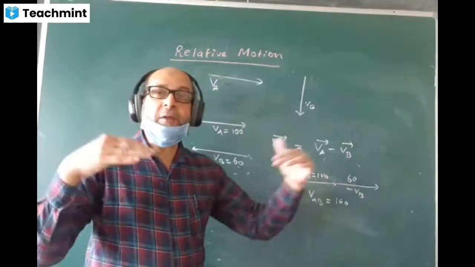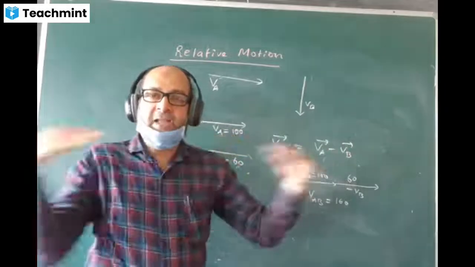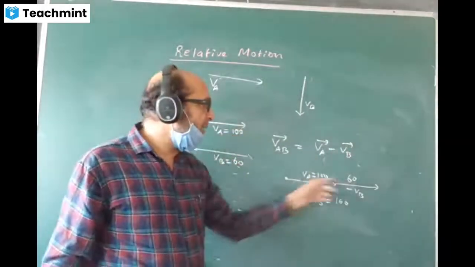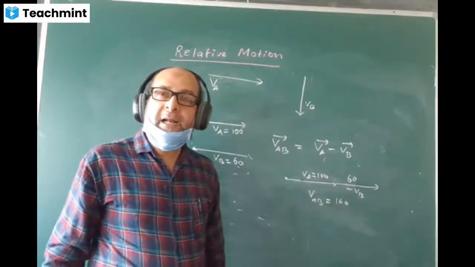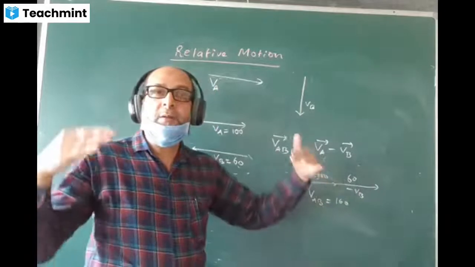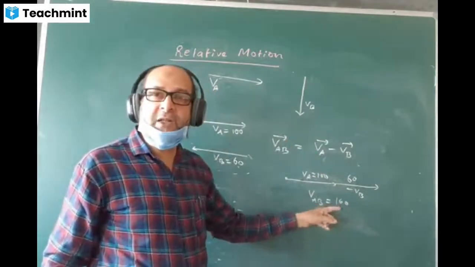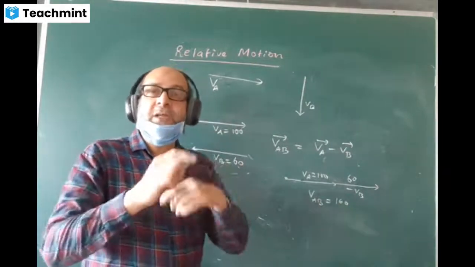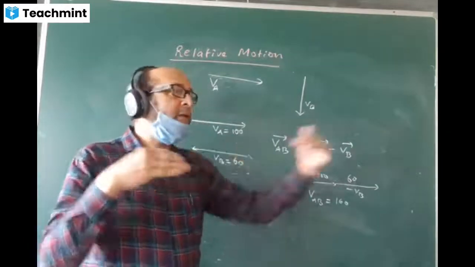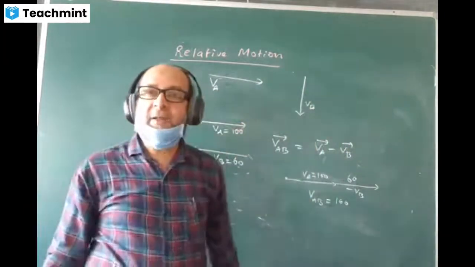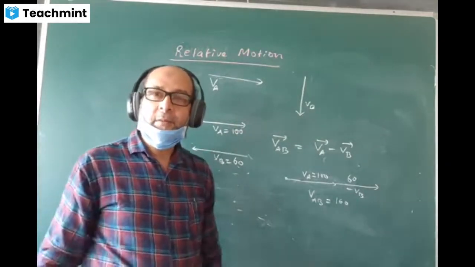But if the trains are moving in the opposite direction, then they cross each other very quickly. With very high speed, they cross each other, because the relative velocity gets added up. And the net velocity becomes 160. That means both of them will cross each other with a very, very high velocity. That is a simple addition, 160 kilometers per hour, and they will pass each other very quickly, in no time. You must have observed it. One train and another train from another direction, they cross each other very fast, in no time, because the relative velocity gets added up. Understood?